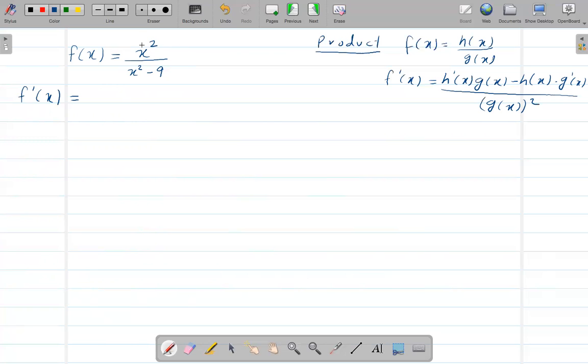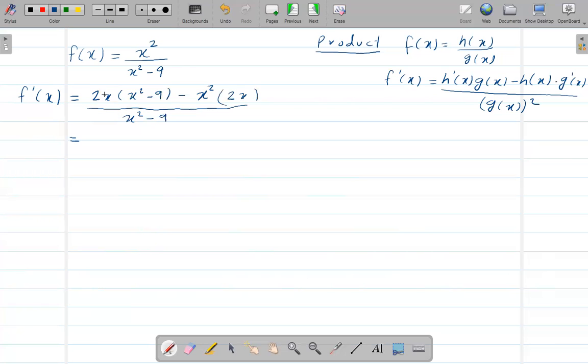Okay, so when you take the derivative of the numerator first, we'll get 2x, and the denominator will be the same, minus, now the numerator will be the same, just h of x, x square. When you take the derivative of the denominator, the x square is 2x, and the derivative of 9 is 0, so we don't have to write that, over x square minus 9, right?